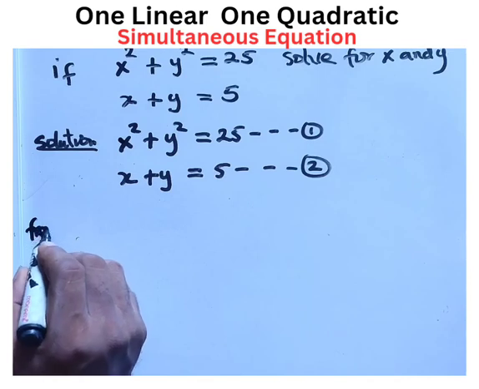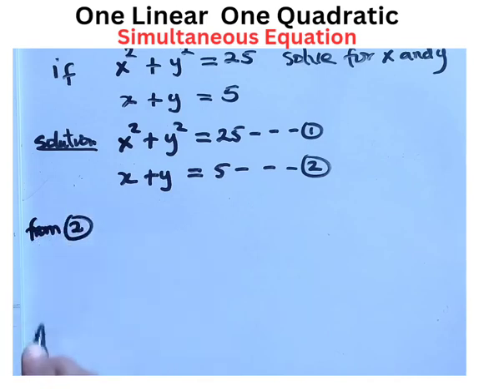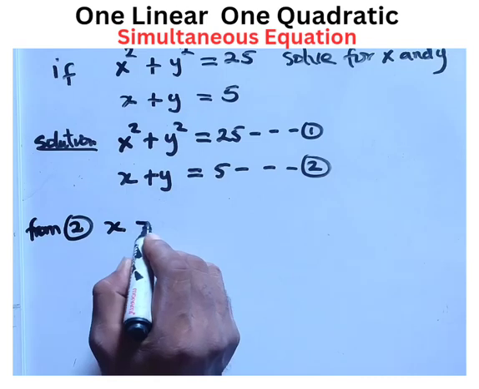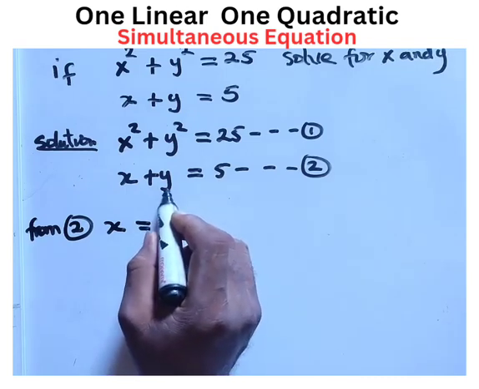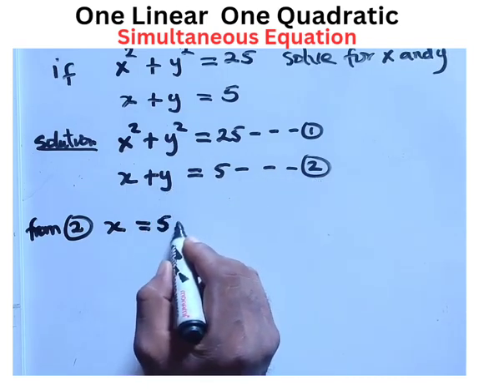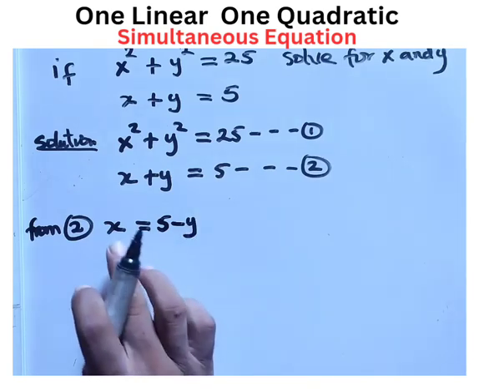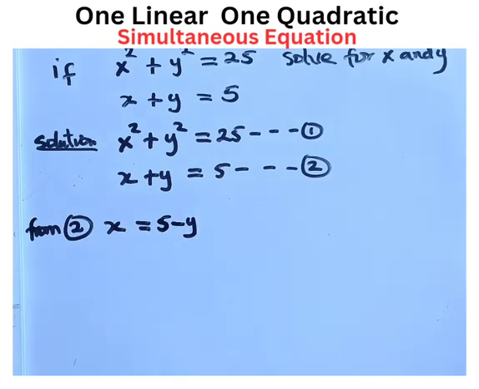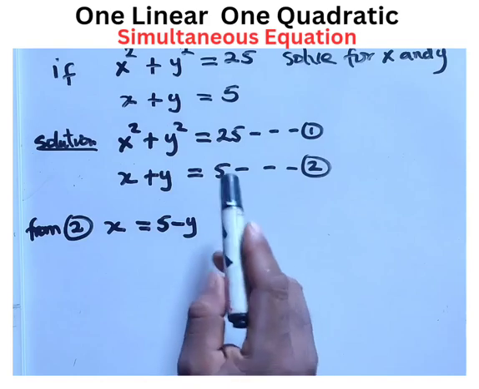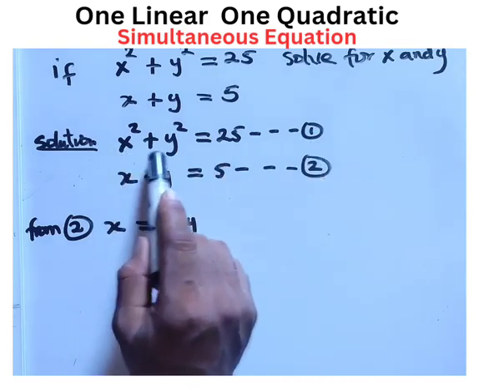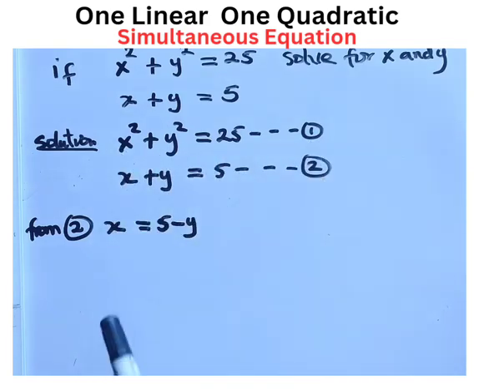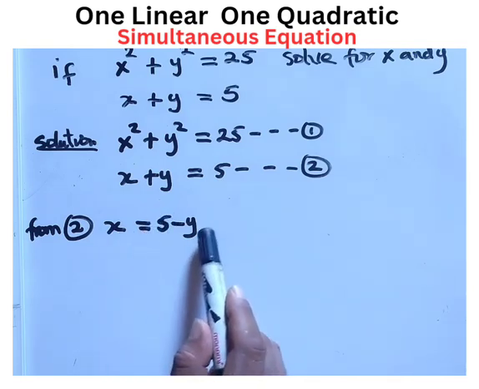So we say from equation 2, x equals, let's move plus y to this side, it becomes 5 minus y. So we have made x the subject of the formula. Now we go to equation 1, which is the quadratic equation, and replace x with 5 minus y.